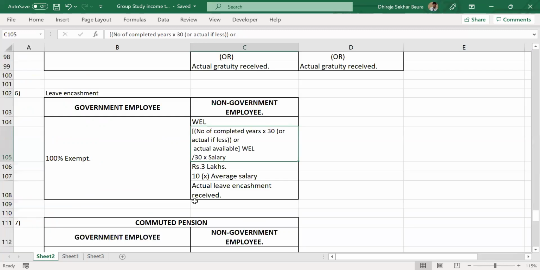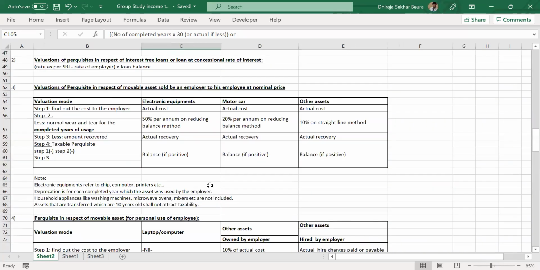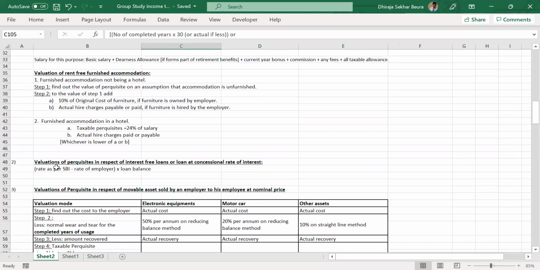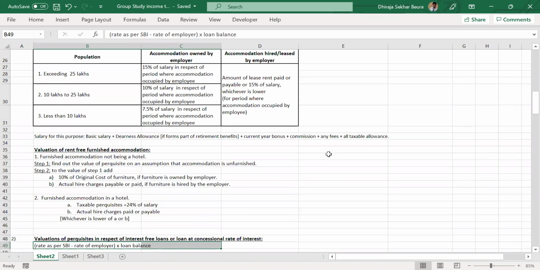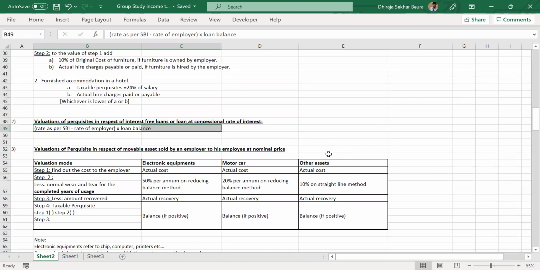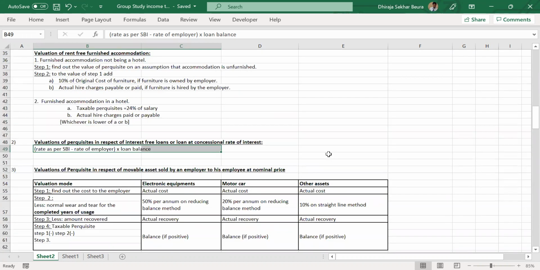So I think many members here are new because I'm assuming they have not seen the provisions. So for the loan, it is rate as per SBI minus rate of employer into loan balance. Simple calculation. We are calculating the taxable value here. This is not exemption. Please don't confuse. This is the taxable value. Number 2 is, can somebody remind me of the unfurnished accommodation? Loan balance means whatever the amount of loan we have taken, right? No. What is the balance that you are left with? That is important.